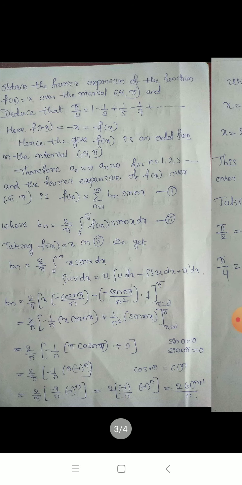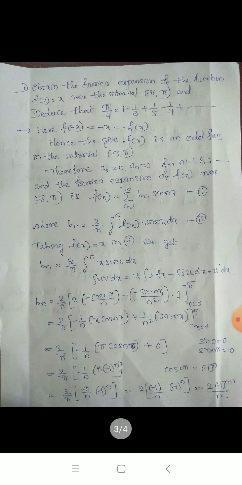Hence the given function is an odd function in this interval minus pi to pi. Therefore, a naught is equal to 0 and an is equal to 0 for n is equal to 1, 2, 3, and so on. And the Fourier expansion of f of x over the interval minus pi to pi is given by f of x is equal to summation n is equal to 1 to infinity bn sin nx.